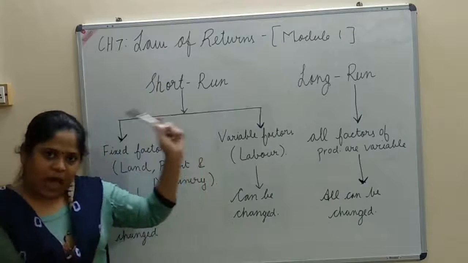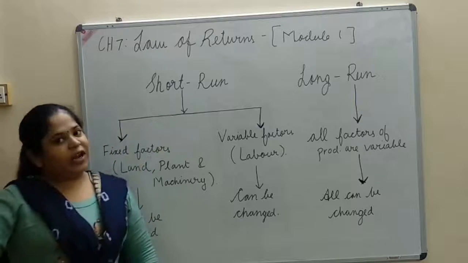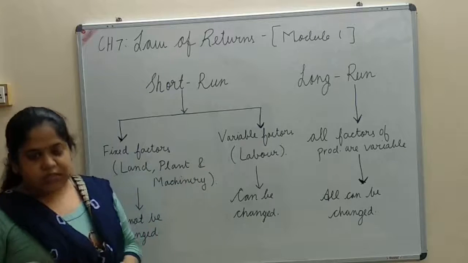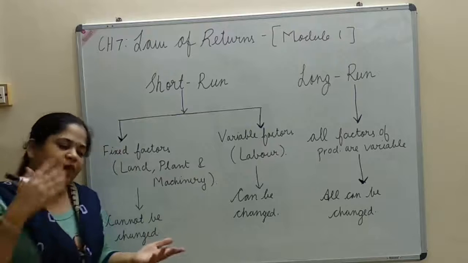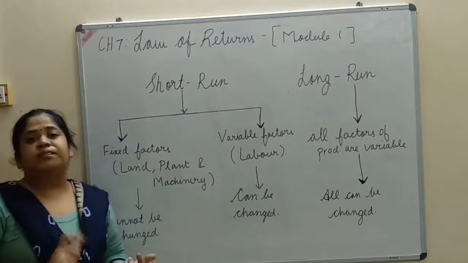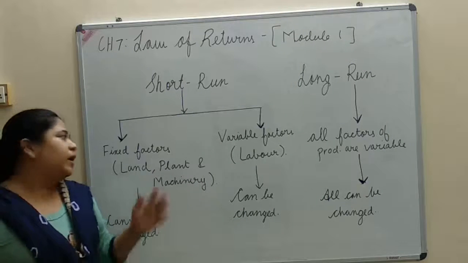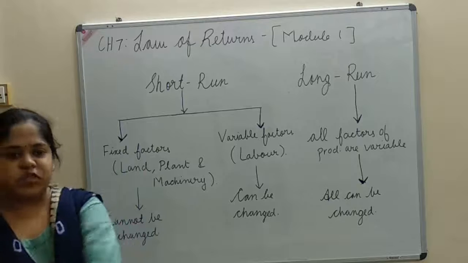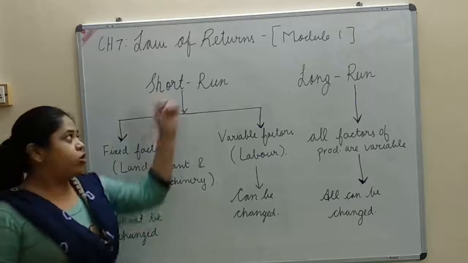Just have a look at this flow chart, students. In short run, there are two kinds of factors, fixed factors and variable factors. Fixed factors consist of things like capital, plant, land and machines, and these cannot be changed in short run.